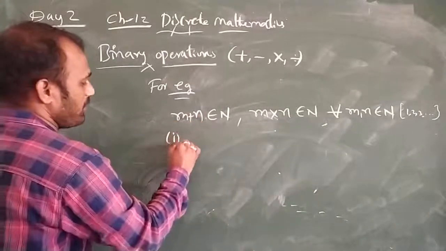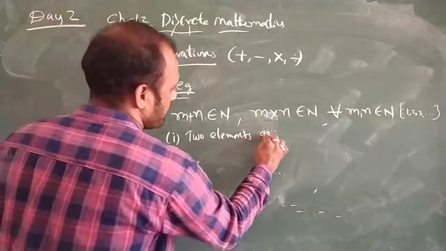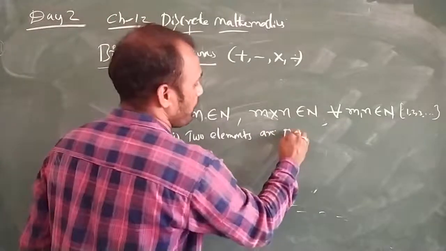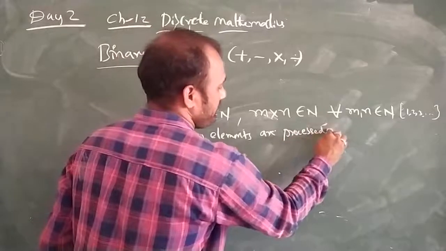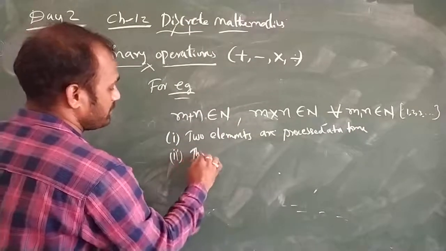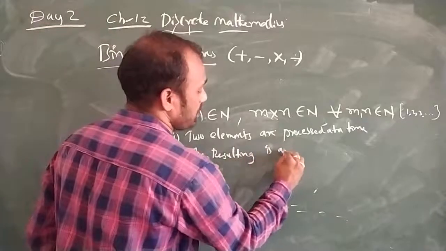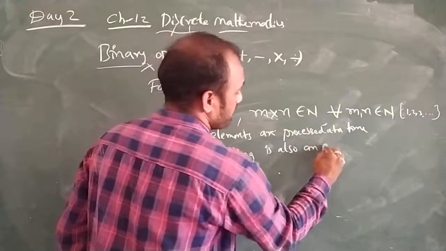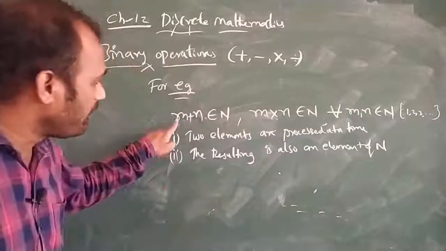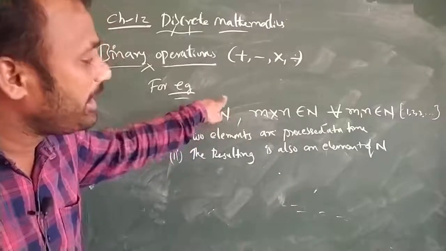By the first statement, we can say that two elements are processed. How many elements are processed here? Two elements are processed, because binary already says that two elements should be processed at a time. And the second one, the resulting element, is also an element of natural numbers. Whatever result we get, if I add these two variables, the result will also be a natural number.